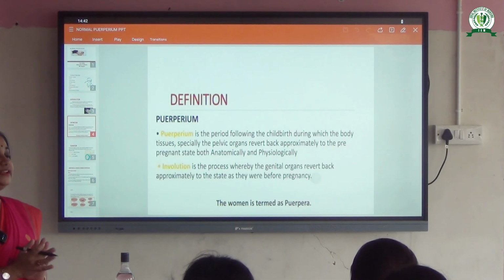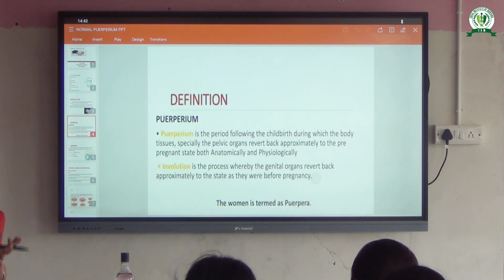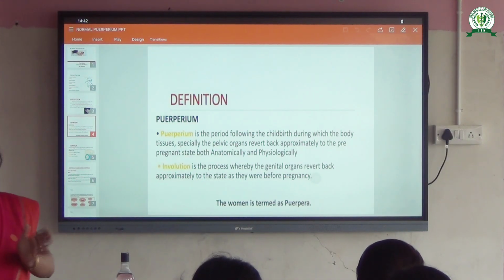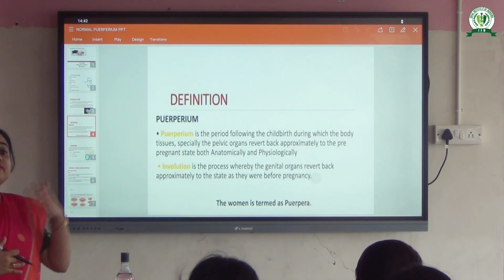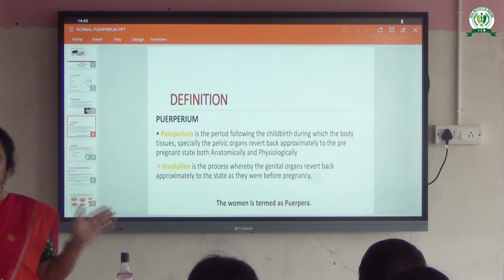What are they? The uterus, then respiratory system, cardiovascular system, then genitourinary system, every system has changed during the antenatal period. In the postnatal period, what will happen? Whatever changes occurred in the antenatal period will revert back to the pre-pregnant state.